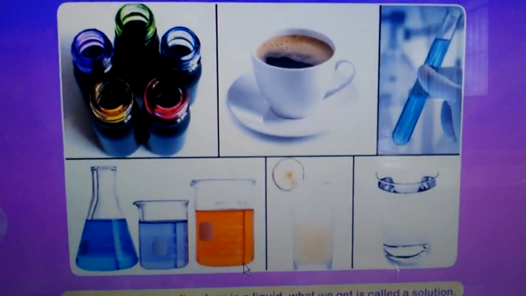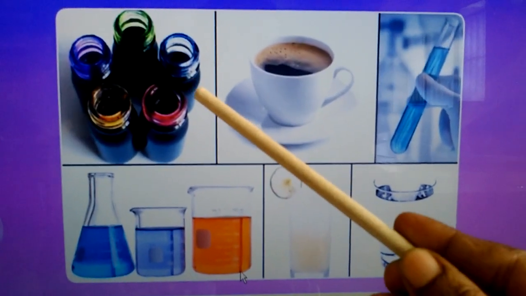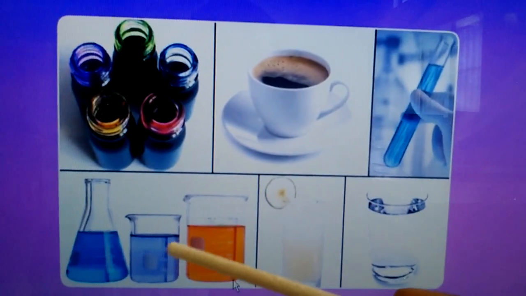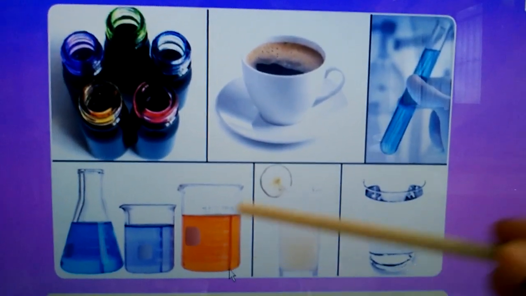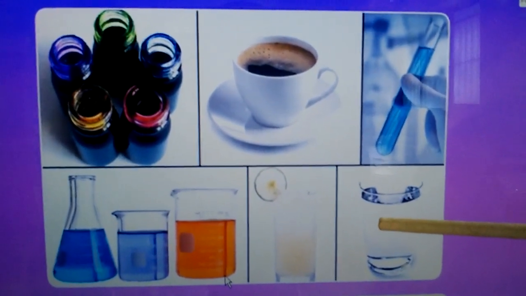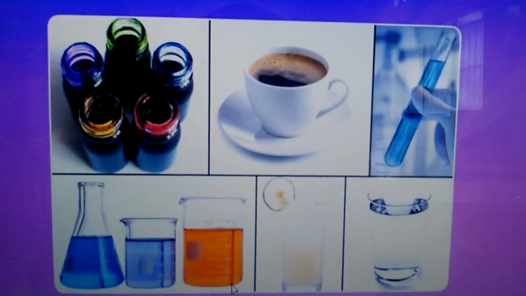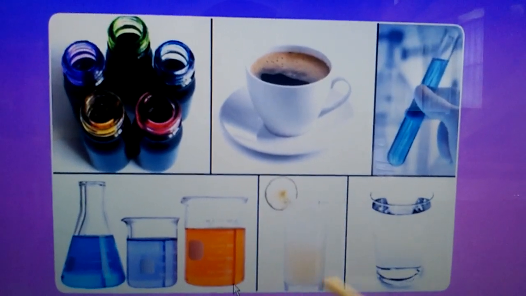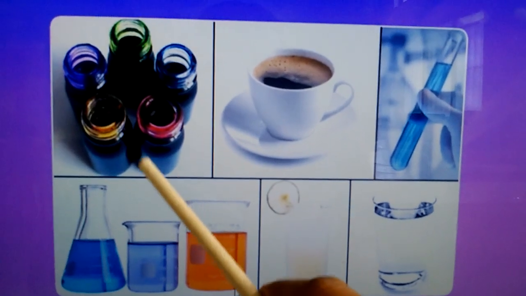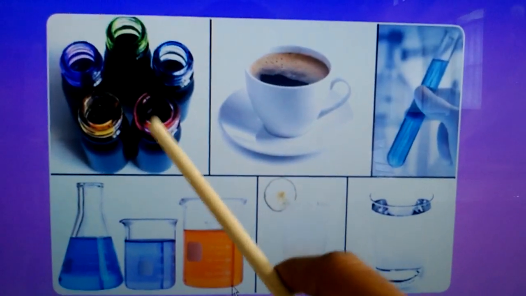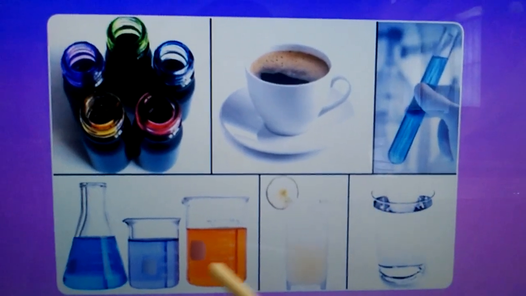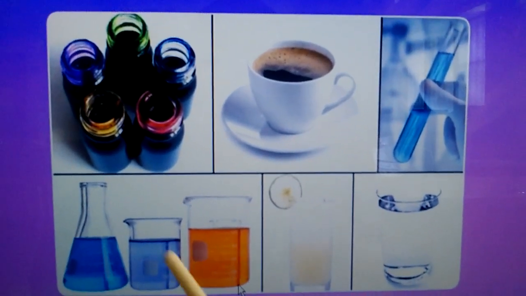You can see, children, here ink, coffee, some other colorful waters, milk and juice. When a substance dissolves in a liquid, what we get is called a solution. If you mix this ink in water, it is mixed very well.